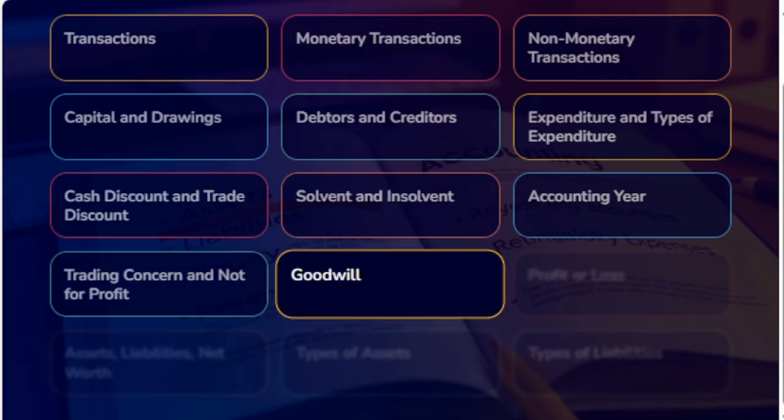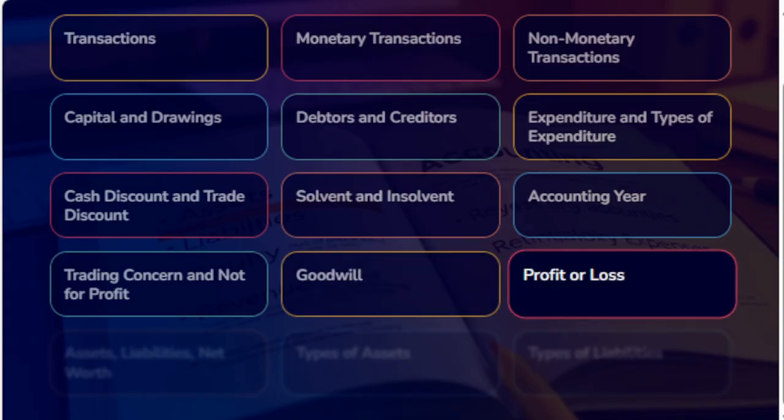Whereas goodwill is the monetary term for the reputation of a business. It is expressed in terms of money. We consider goodwill as an intangible asset. Profit or loss. When the selling price of the goods is more than the cost price, it is known as profit.